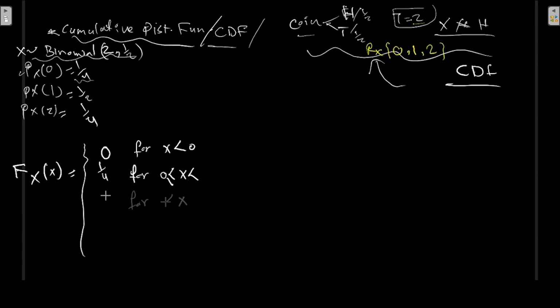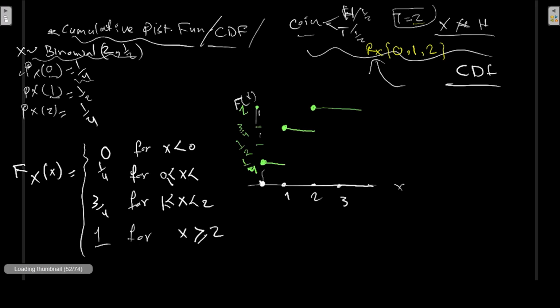And then for x larger than or equal to 1 but less than 2, it will be this one and this one, so you are accumulating everything before that, which is going to be 3/4. Lastly, for x larger than or equal to 2, we sum up 1/4 plus 1/2 plus 1/4. That will be 1. The cumulative distribution function can be useful in many applications anyway.